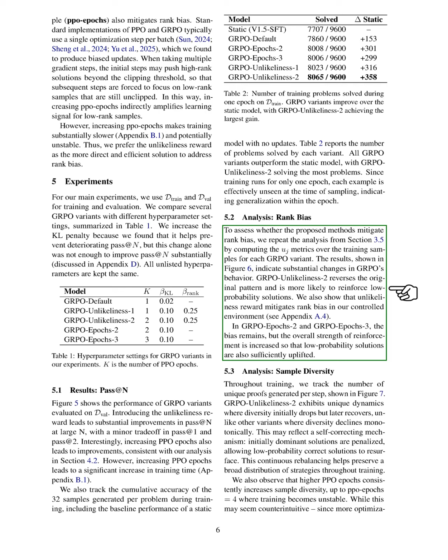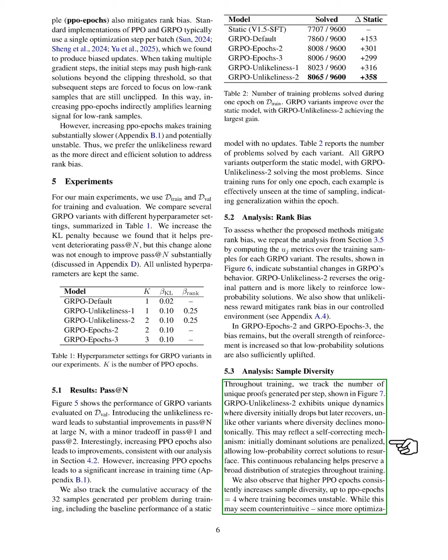In our analysis of rank bias, we repeated our earlier analysis by calculating the U_J metrics for each GRPO variant over the training samples. The results showed significant changes in GRPO's behavior, with GRPO unlikeliness 2 reversing the original pattern and favoring low-probability solutions. We also demonstrated that the unlikeliness reward helps reduce rank bias in our controlled environment. In GRPO epochs 2 and GRPO epochs 3, while some bias remained, the overall reinforcement strength increased, uplifting low-probability solutions.